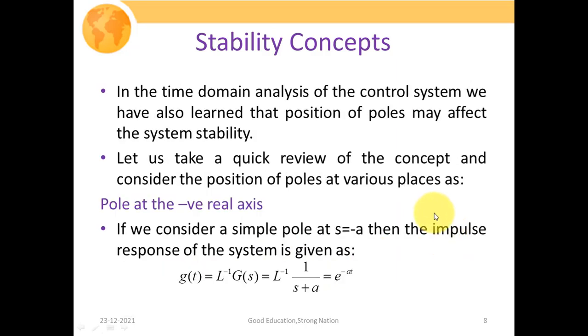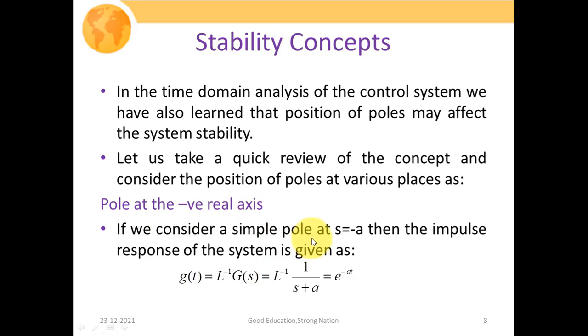In the time domain analysis of the control system, we have also learned that the position of poles may affect the system stability. So how will the positioning of a pole affect the system stability, or how will we comment on the stability of any given system by finding out the positioning of the poles? Let us take a quick review of the concepts and consider the position of the poles at various places. First case, we consider a pole at the negative real axis, where the system pole will lie on the negative real axis.